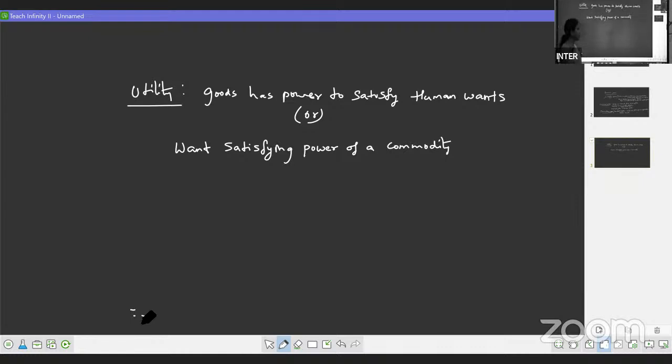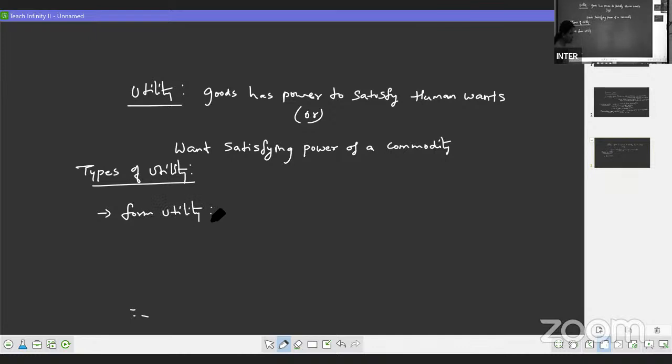So this way, we can say want satisfying power of a commodity. Now, again, a 5 marks question: types of utility. The first one is form utility.